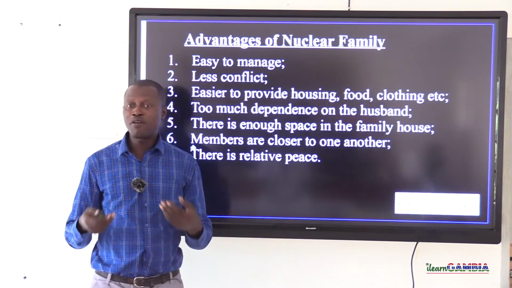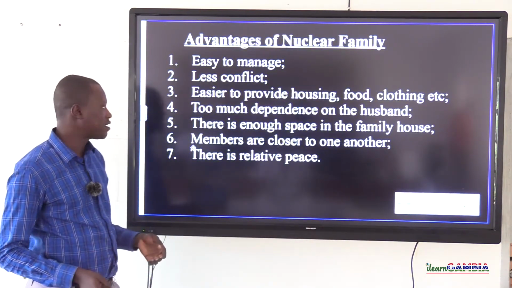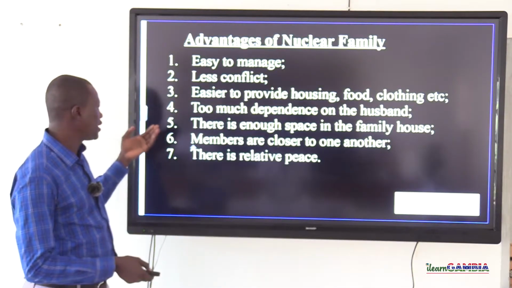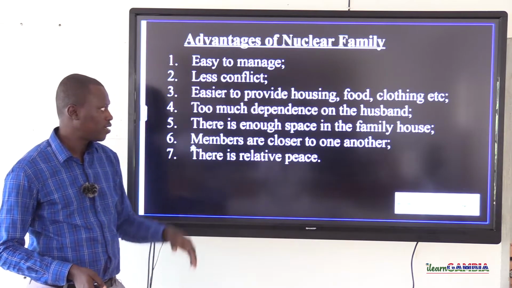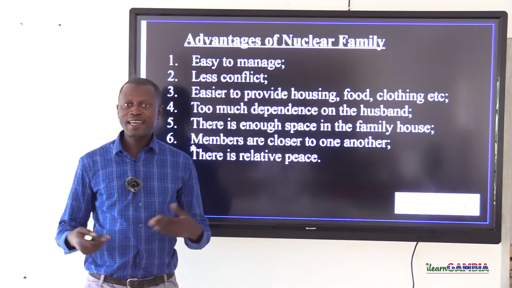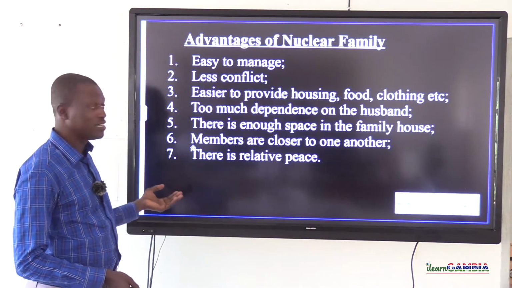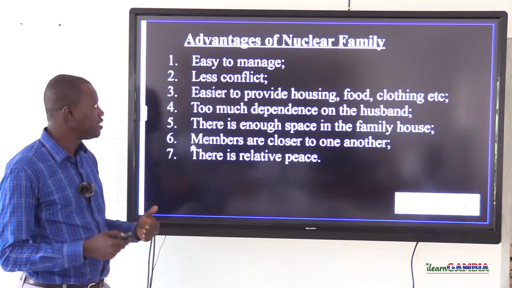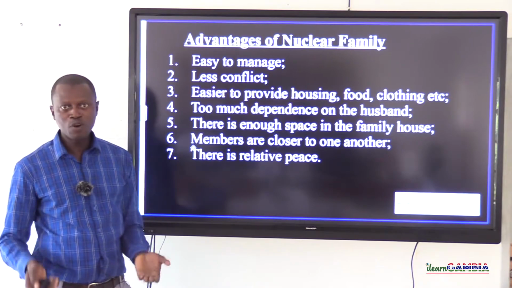Even if there will be a conflict among family members, it will not be as serious as in an extended family setup. It is also easier to provide housing, food, clothing, and medication, for example, to the family members. It is easy. What makes all this easier to the head of the family is because of the small size.